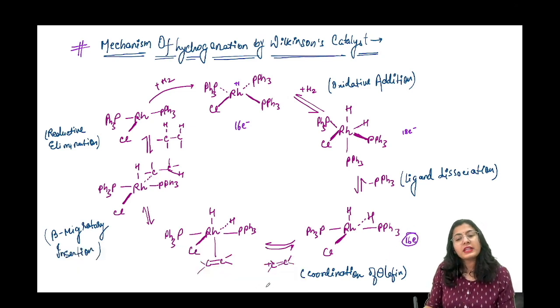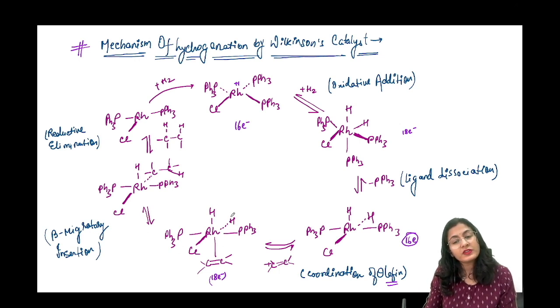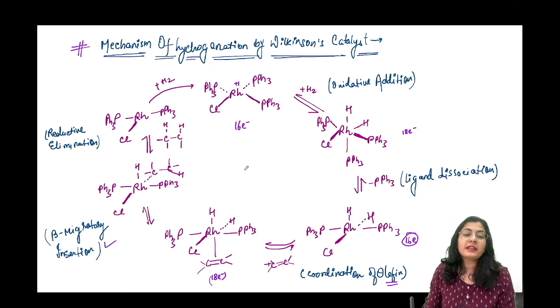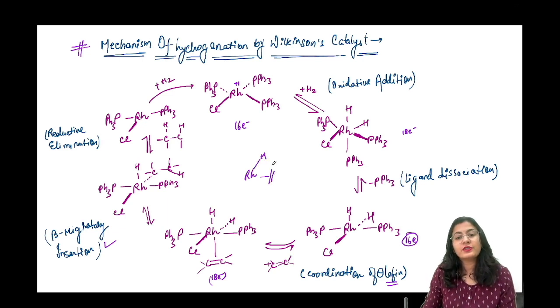Now comes the coordination of olefin part. Now you add the olefin, again it becomes an 18 electron system, because the rest of the molecule is as it is, और alkene को coordinate कर लिया है. Now here comes the most important part, that is the beta migratory insertion. What is beta migratory insertion? You already know about this, that when you have the double bond connected to rhodium in this way, and there is a hydrogen, this hydrogen can jump over here and this bond can open up over here.